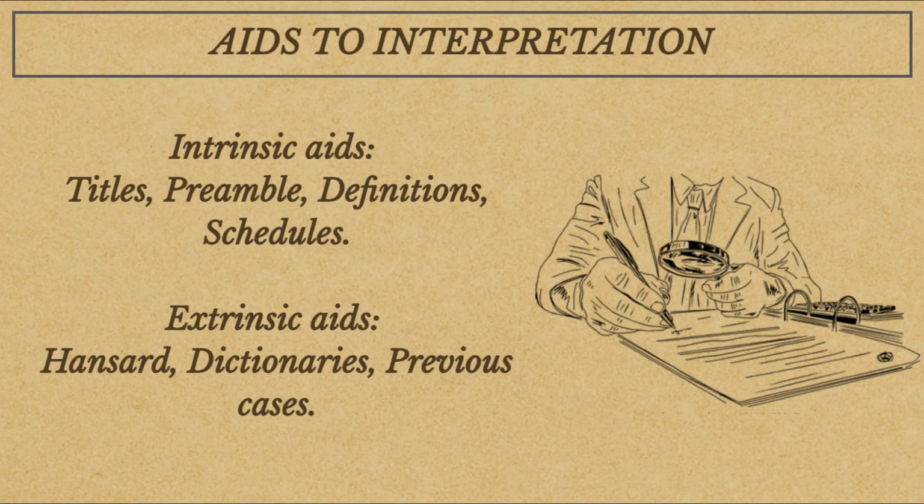Aids to interpretation. Judges also use additional tools called aids to interpretation. Intrinsic aids are found within the Act itself, such as the long title, preamble, definition section, schedules, and internal structure. These can help clarify what Parliament meant when drafting the law. Extrinsic aids come from outside the Act, including Hansard, parliamentary debates, dictionaries, previous case law, or related statutes. These aids help when wording is ambiguous or unclear.